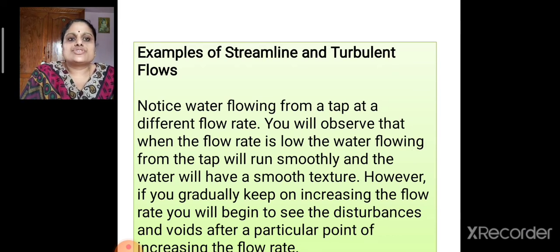Now, examples for streamline and turbulent flows. Notice the water flowing from the tap at different flow rates. You'll observe that when the flow rate is low, the water flowing from the tap will run smoothly and the water will have a smooth texture. However, if you gradually keep on increasing the flow rate, you will begin to see disruptions or disturbances and voids after a particular point of increasing the flow rate, and the flow will be unequal.